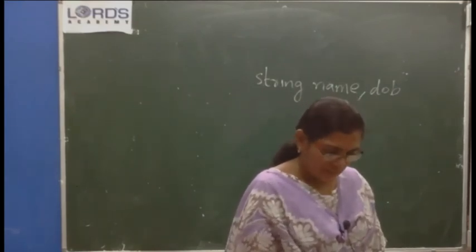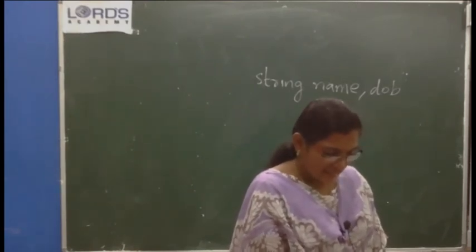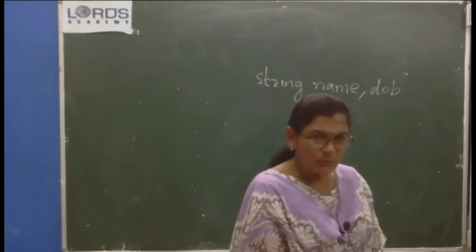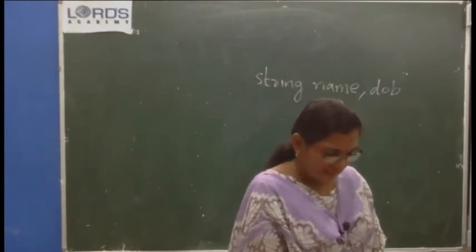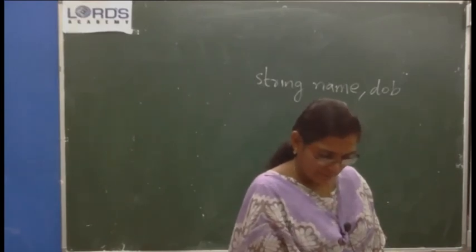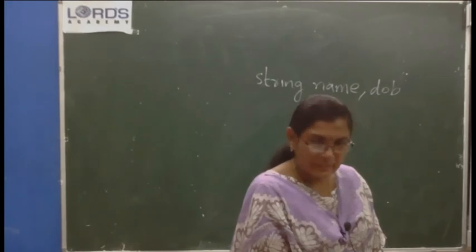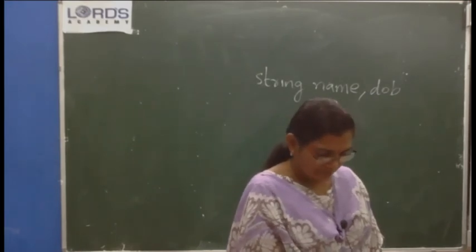Roll number of the student. Member functions in the first class, student class: input data. Through input data, we have to set the values for name of the student, date of birth and roll number. Okay. Void print data will just display student's name, roll number and date of birth.